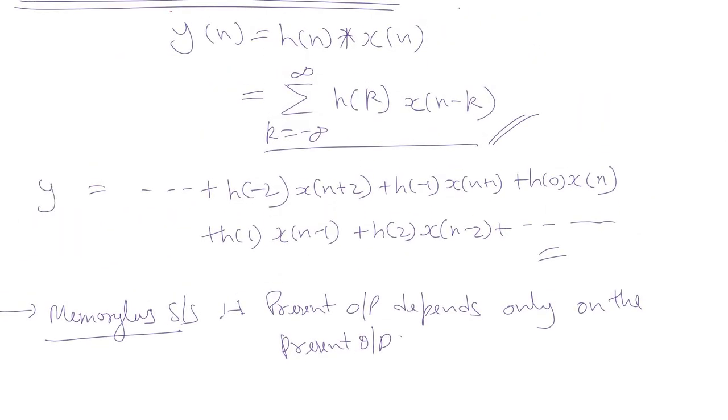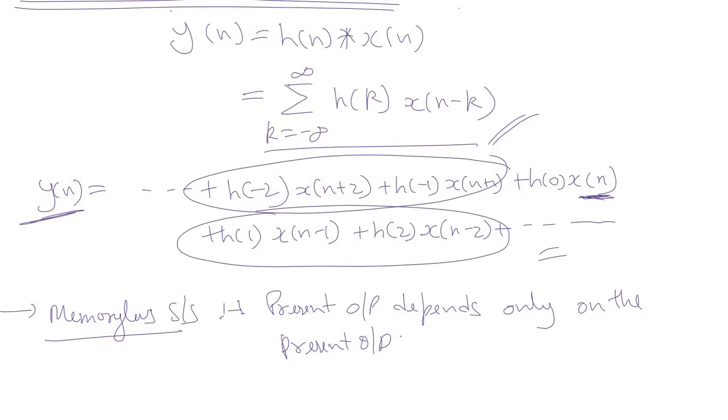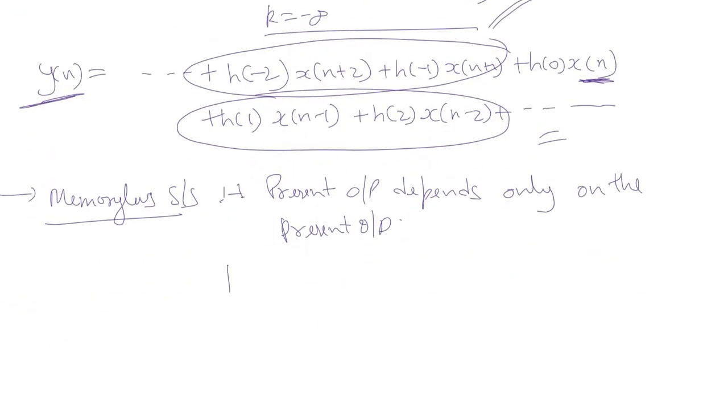Now y[n] is the output. So in order to make the system a memoryless system, this y[n] should depend only on x[n], that means all the other terms, these infinite terms, should be 0. That means h[k] should be equal to 0 for k not equal to 0.